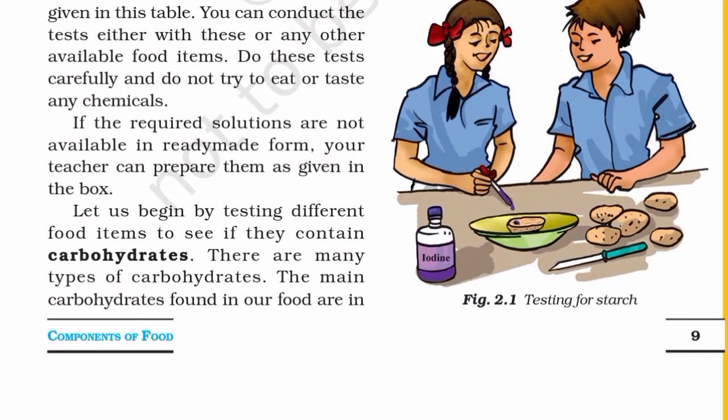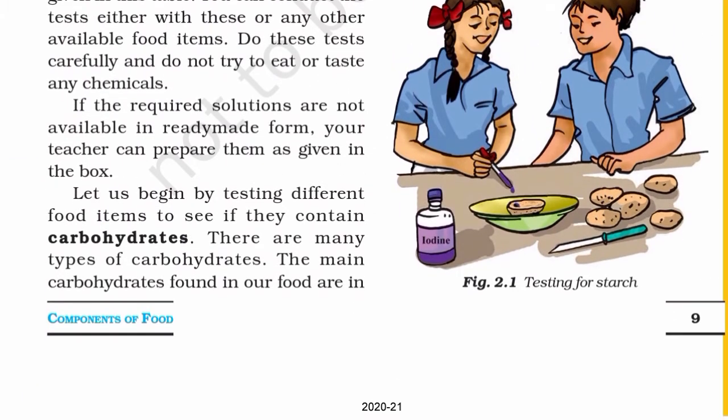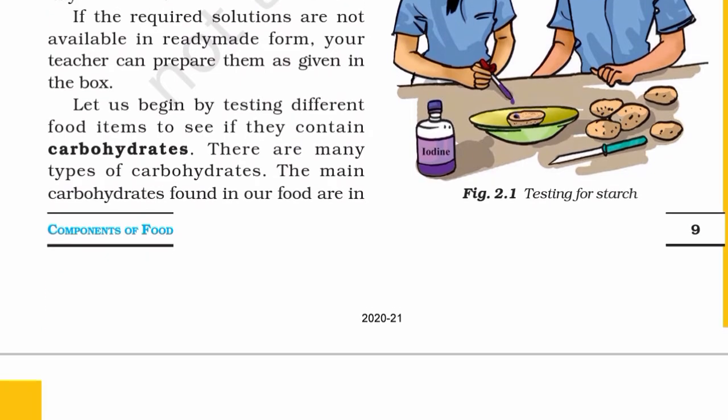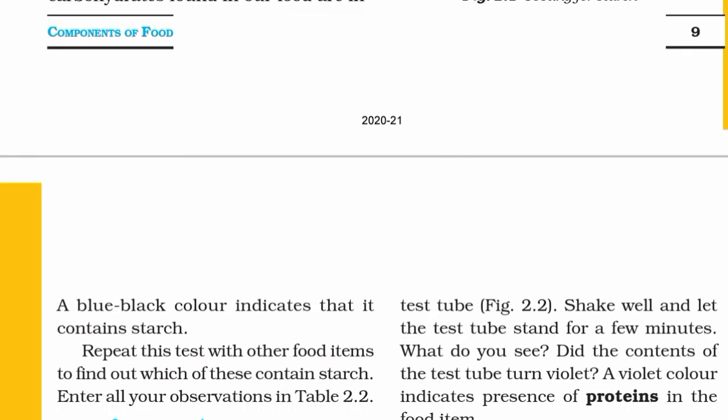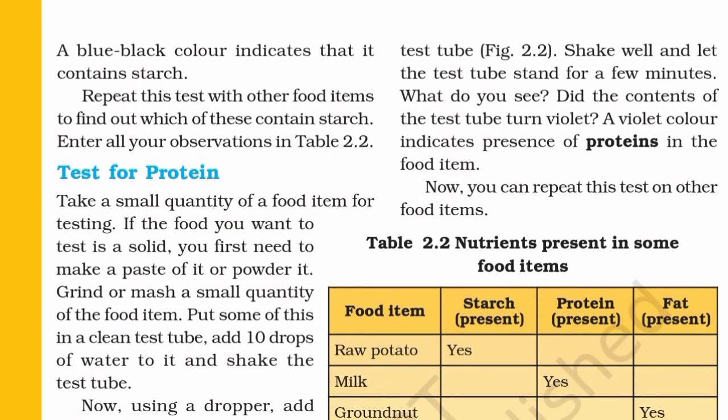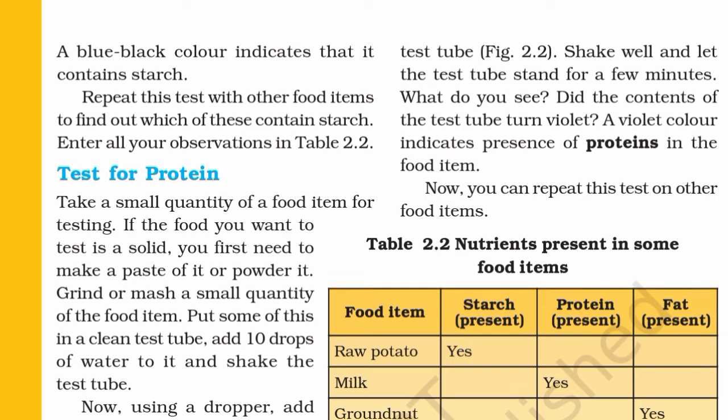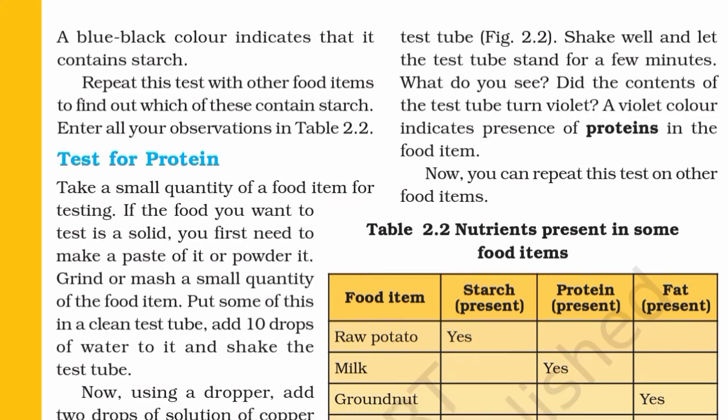Figure 2.1. Testing for starch. A blue-black color indicates that it contains starch. Repeat this test with other food items to find out which of these contain starch. Enter all your observations in Table 2.2.